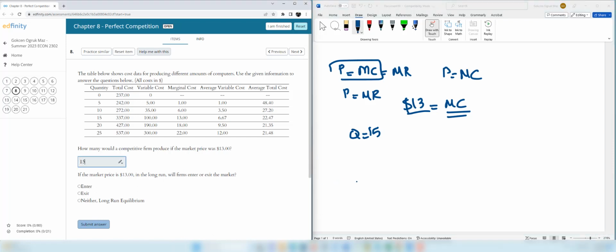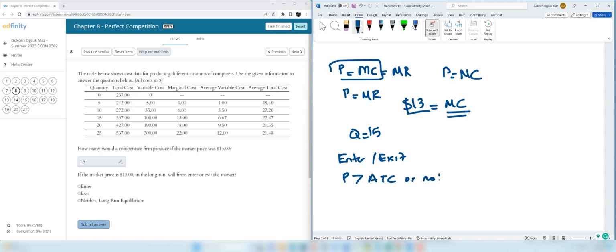If the market price is $13 in the long run, will firms enter or exit the market? Entry and exit depend on whether the price is greater than average total cost or not. So if the price is $13, ATC, we can go to the table and read it.